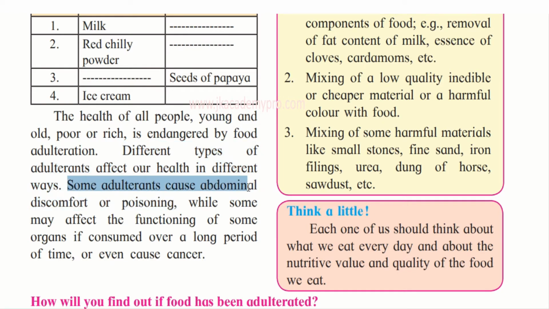Some adulterants cause abdominal discomfort or poisoning, so we have stomach pain, or we may experience dysentery and diarrhea, while some may affect the functioning of some organs. If consumed over a long period of time, they may even cause cancer. So, if we do not know and we are continuously consuming these foodstuffs, then it may affect the functions of the organs of our body as well as cause cancer.